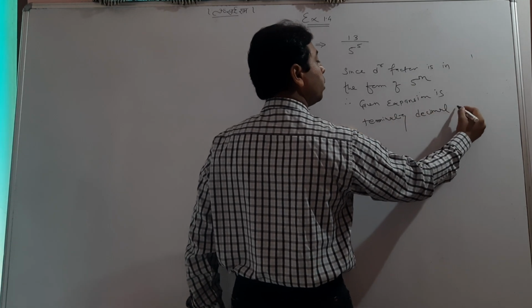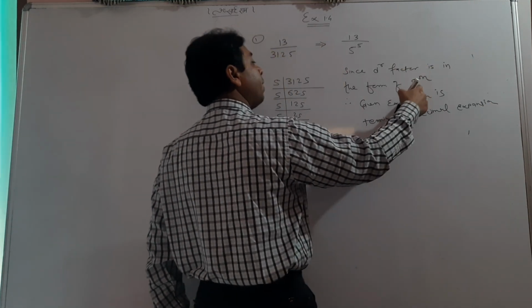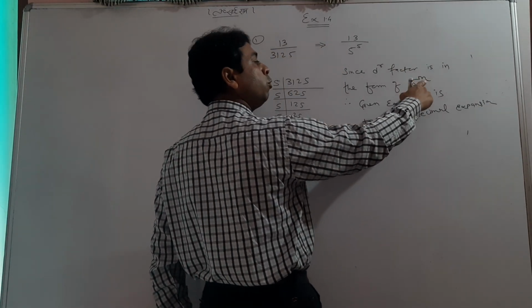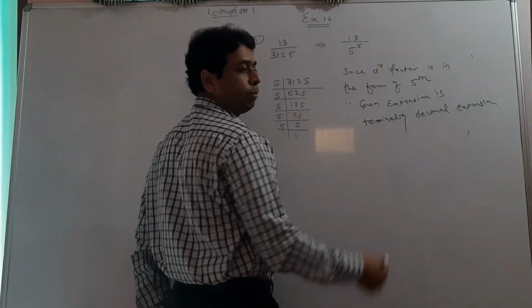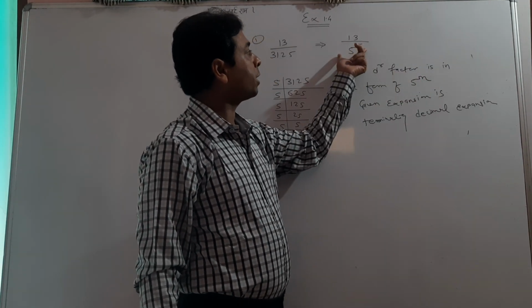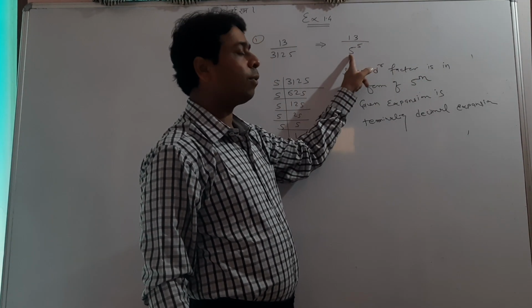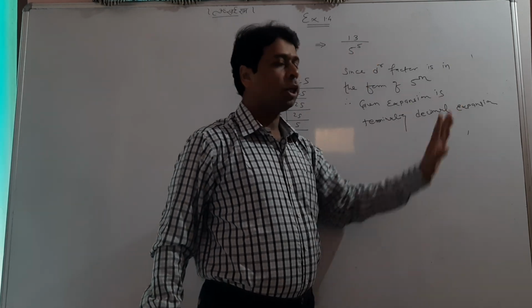So very important, it is explained. 5 to the power m, don't be afraid about m, you can use any symbol here, 5 to the power p or something like that. Here m is equal to 5. So this pattern should be important in the denominator side. When it is having 5 as a cofactor with any power, it is a terminating decimal expansion.